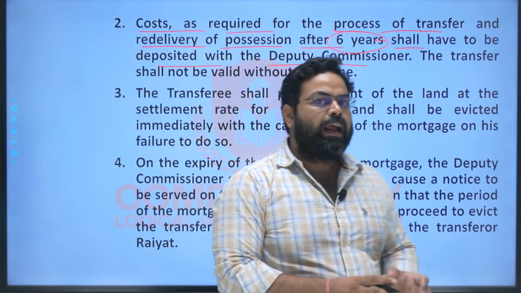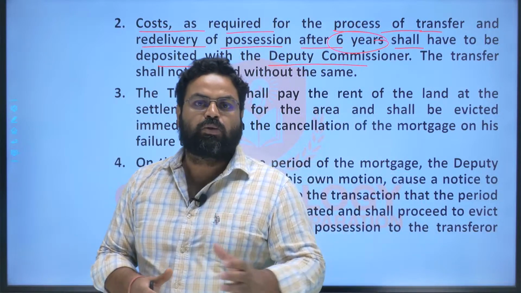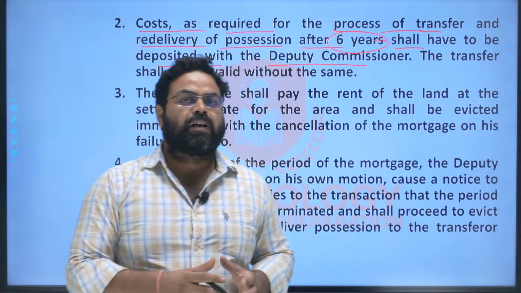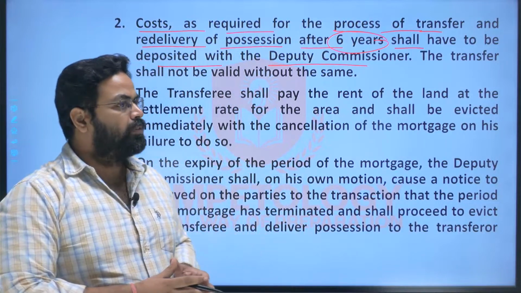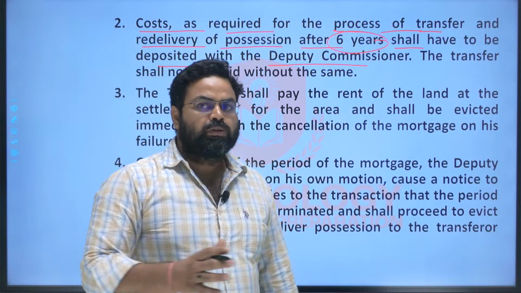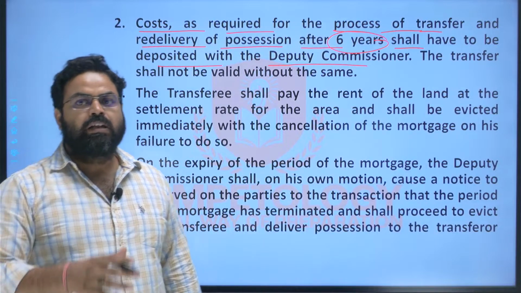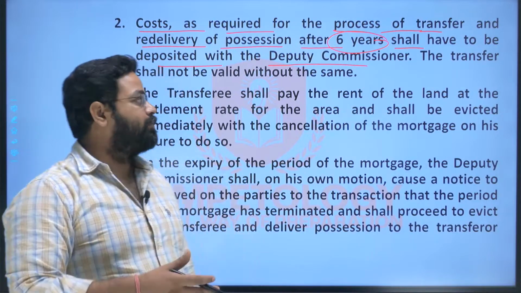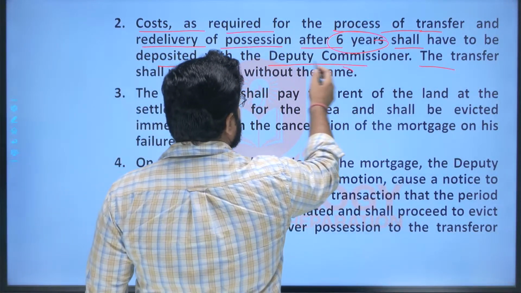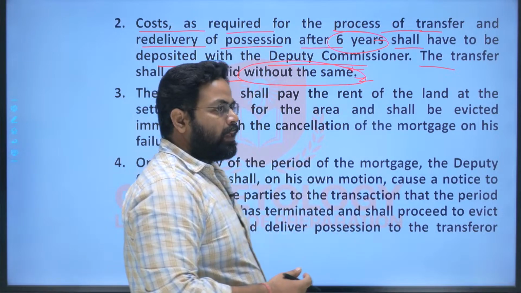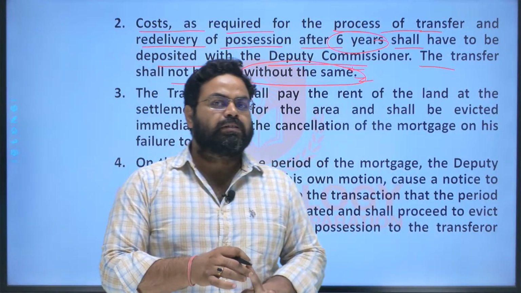So when the land will be reinstated back after the expiry of the Bhagat Bandha mortgage to the original owner of the land, that is the transferor of the land, the costs will be deposited in advance to the deputy commissioner of the district, so that there will be no issue with regard to the reinstating back of the land to the original owner, original Rayyat of the land, after the expiry of the Bhagat Bandha mortgage, and the transfer shall not be valid without the same if the money is not deposited in advance for reinstating back the land. Like there will be registration fee, there will be other things that will be there.